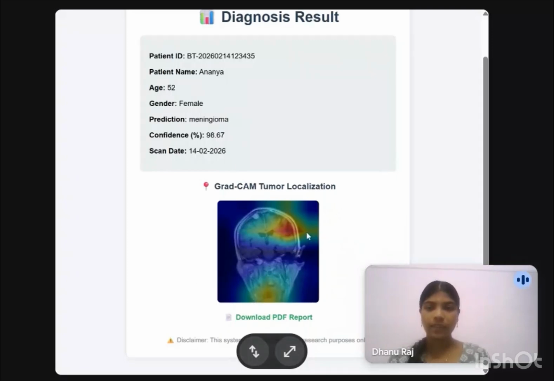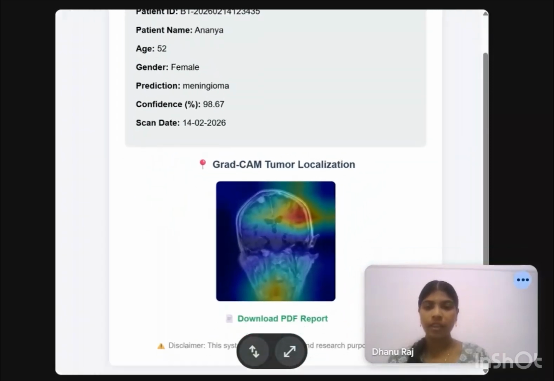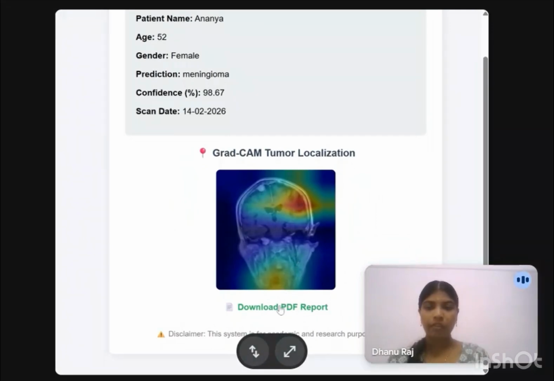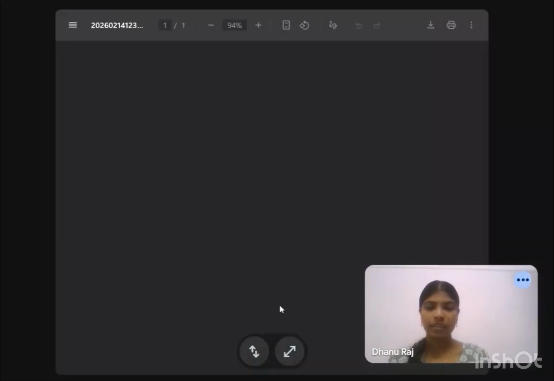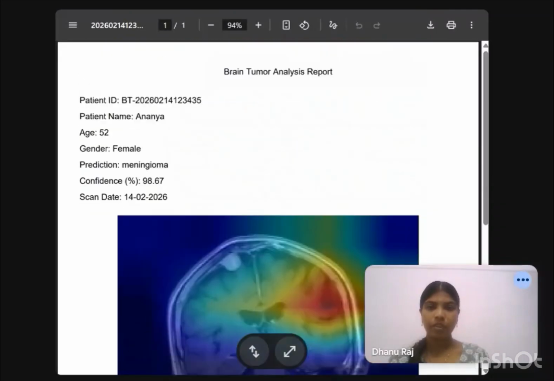Here you can see the brain tumor location map. It contains three colors: blue, yellow, and red. Blue is less important, yellow is moderately important, and red is a highly important region. You can also download the PDF report by clicking it. This is the PDF report. We can download it by clicking that.